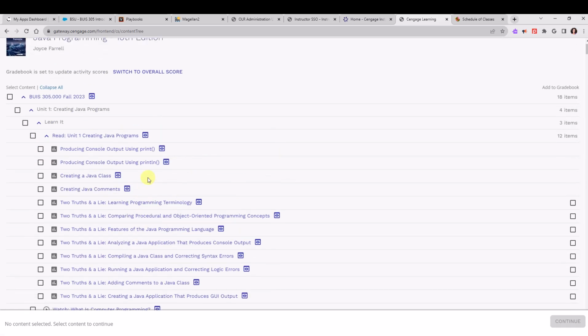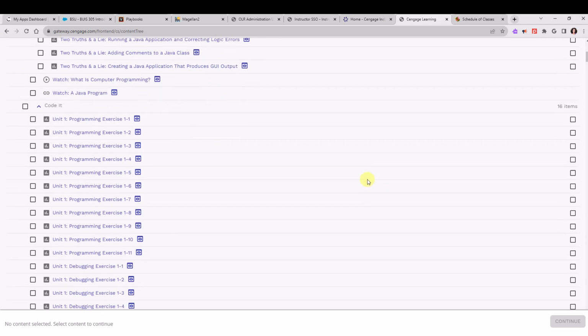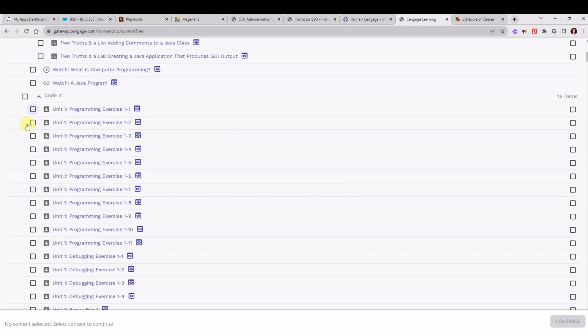Also, any activity that has a checkbox on both the left and the right means it's a graded activity in MindTap and is eligible for a gradebook column in Blackboard. So I'm going to scroll down, and maybe I only want to assign these coding exercises. So you want to check the box next to the activity.